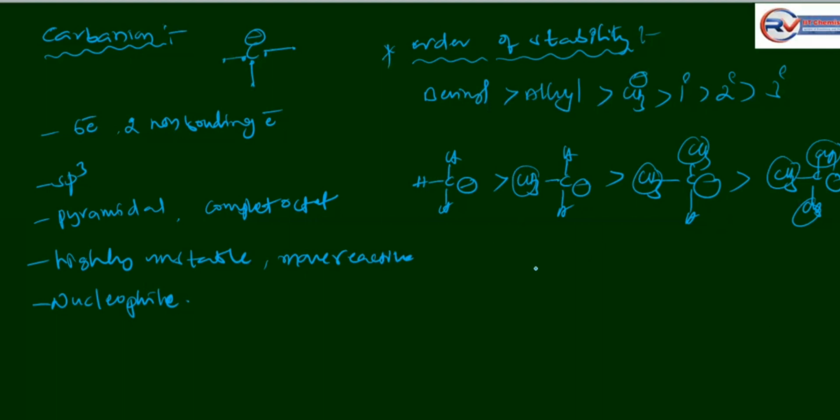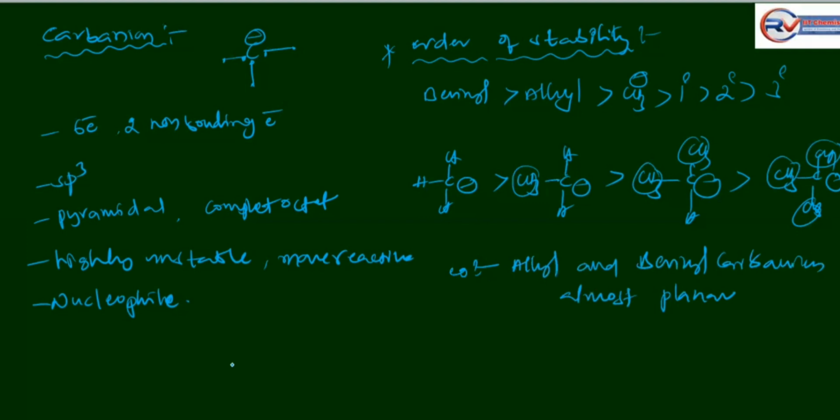Generally, for example, allyl and benzyl carbanions are almost planar. Now the simple trick for the stability of carbanion.